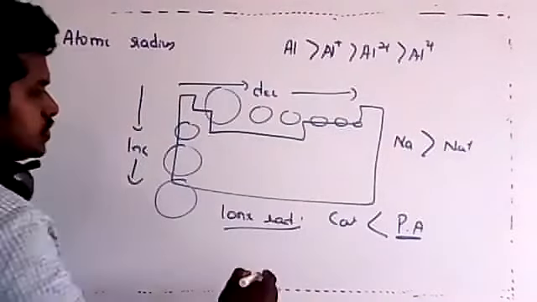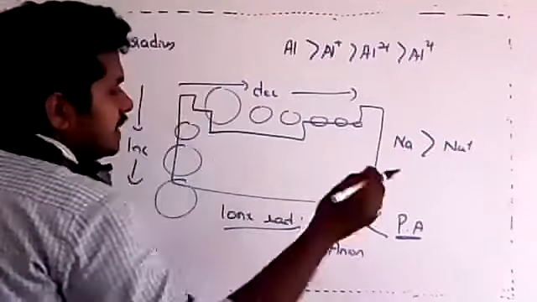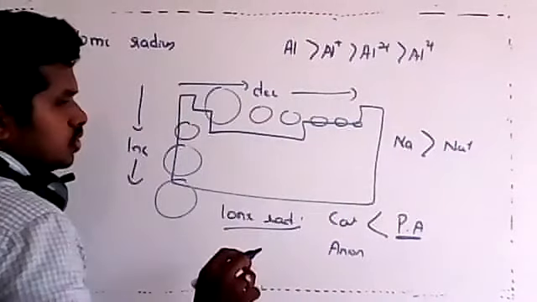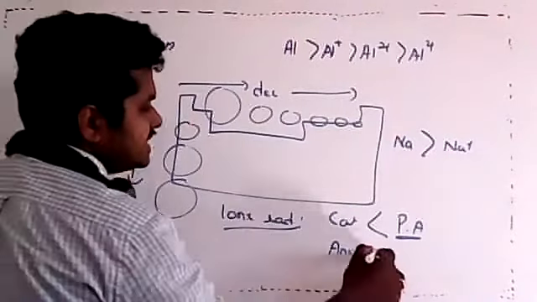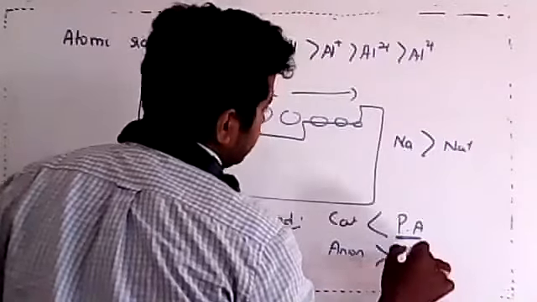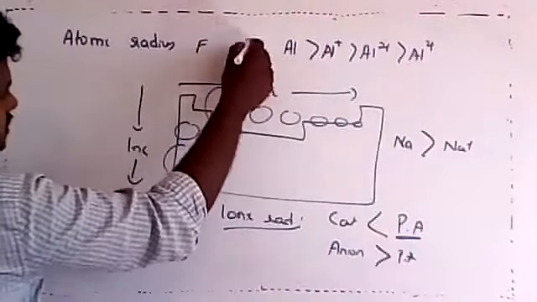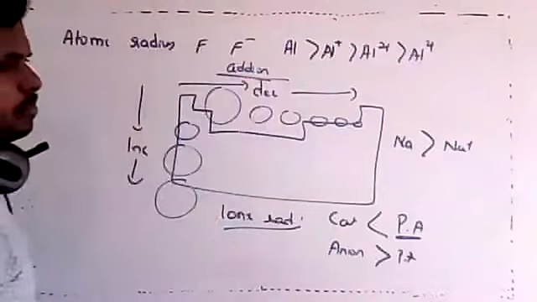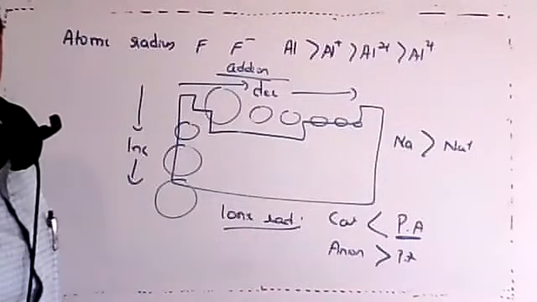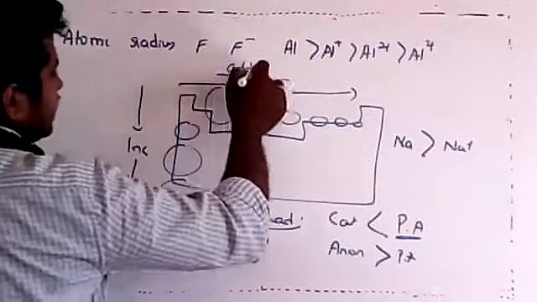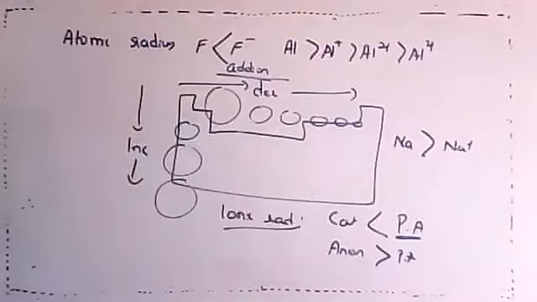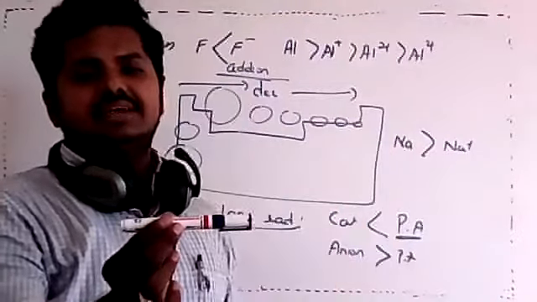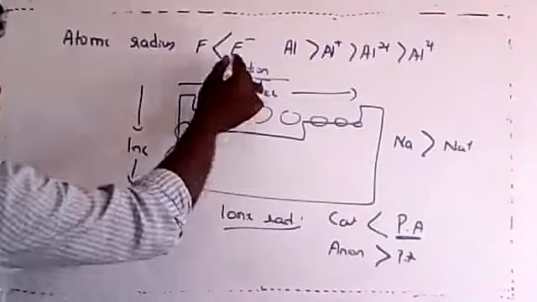Then anions will be formed by gaining of electrons. After gaining electrons, the nucleus is not so powerful to attract all the electrons, so size increases compared to its parent atom. For example, if you take F and F minus, it is an anion. To remember, I told you: add ion. Anions are formed by adding. So dear students, if you add, definitely the size would be more because you are adding. If this is the parent atom and I add something to this, the size increases. Yes Prithvi, F minus will be larger.